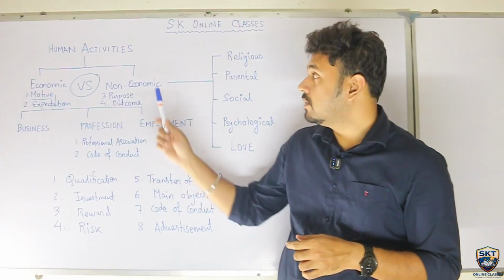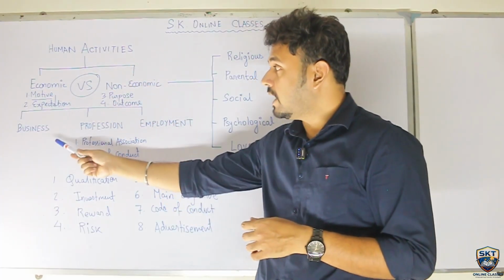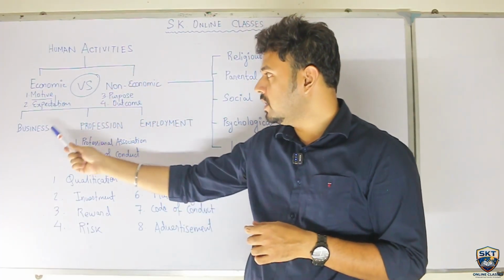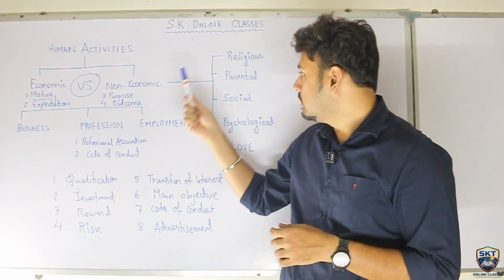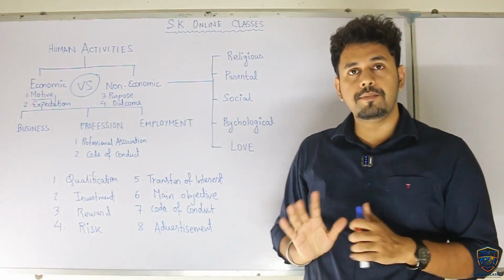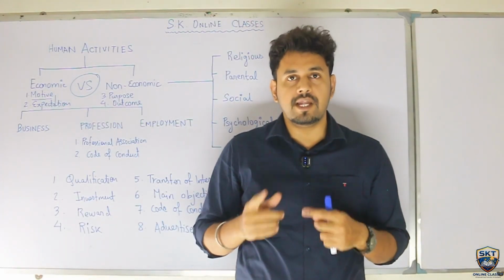So that's all for human activities. I have explained economic, non-economic, business, profession, employment, and everything is completed. Now moving on to the next part.